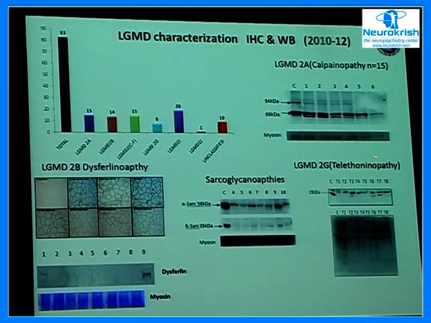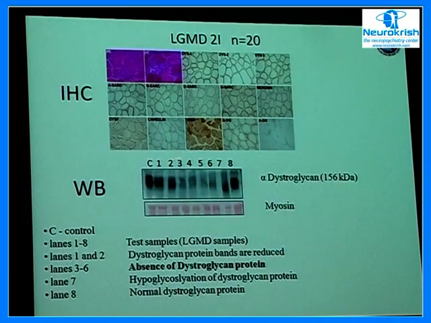We have found telethoninopathies also being present in our population, sarcoglycanopathies, of course, and dysferlinopathies, as I told you. The other most important one is LGMD2I. We have had a lot. These are called FKRP-related disorders, and we have a large number of these.